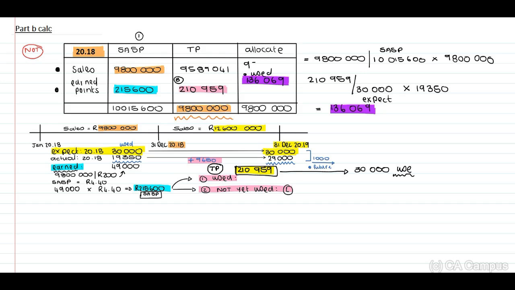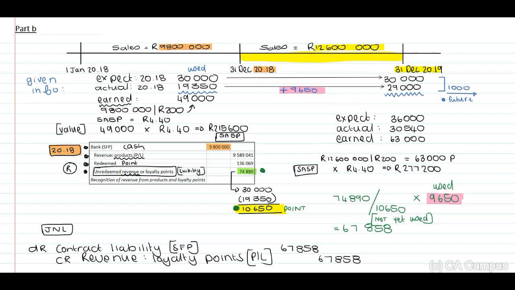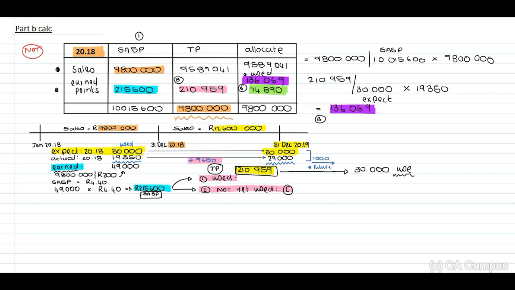You're still with me. Okay. Let me just transfer 9,589,041. Right? Now, the not used amount will be the balancing amount. It will be the balancing amount of the 210,959 minus the 136,069, and this will be the 74,890. And this 74,890, guys, agrees with the journal entry they've provided to us. Therefore, when you look at the journal entry provided to us and you look at our detailed calculation, it agrees. Okay.